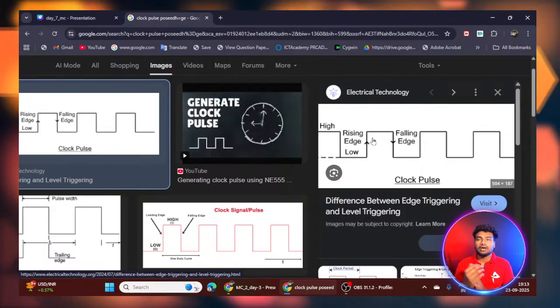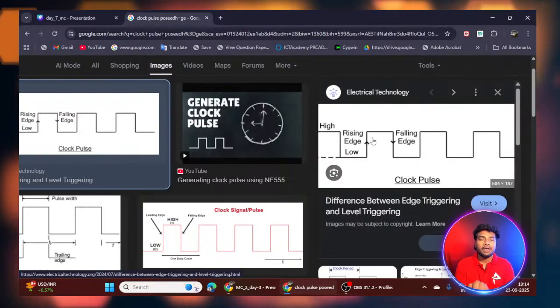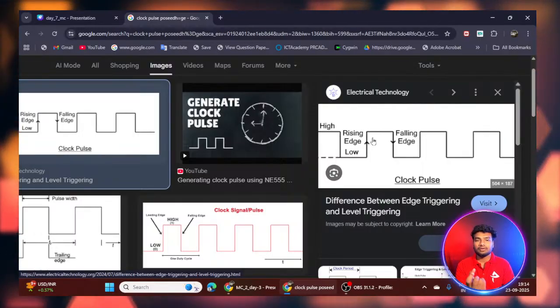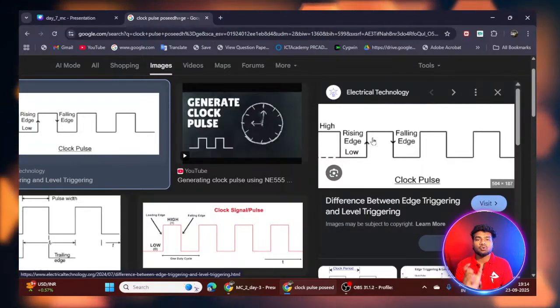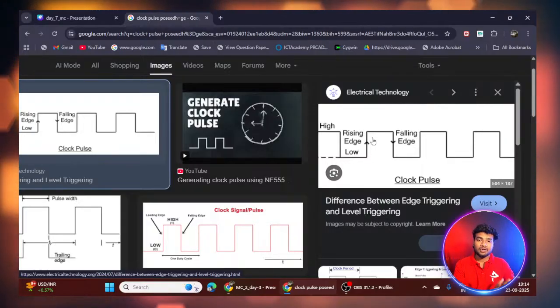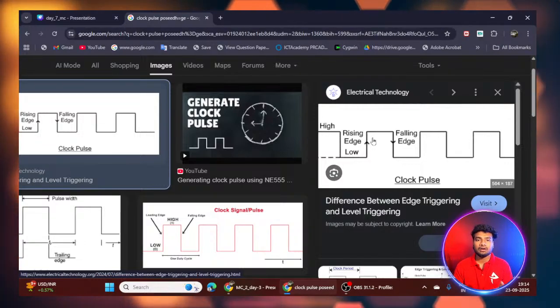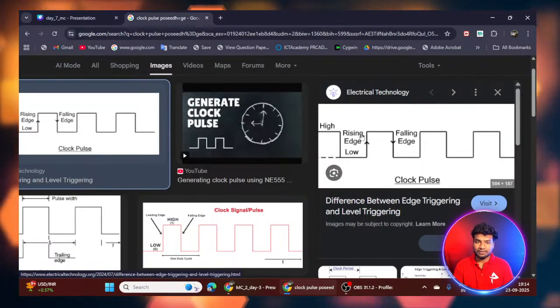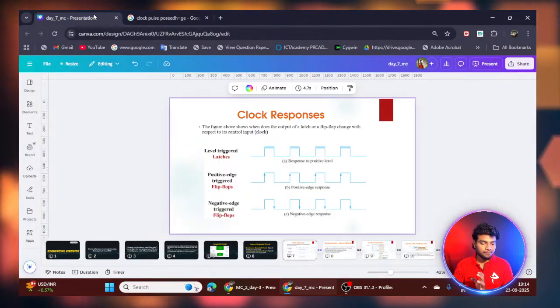So it depends on what frequency you are giving. For example, if you are using a 50 megahertz clock, the time taken for one clock cycle is 20 nanoseconds. It means 10 nanoseconds off time and 10 nanoseconds on time. It may be a combination of on and off. One rising edge to another rising edge is known as one clock cycle.